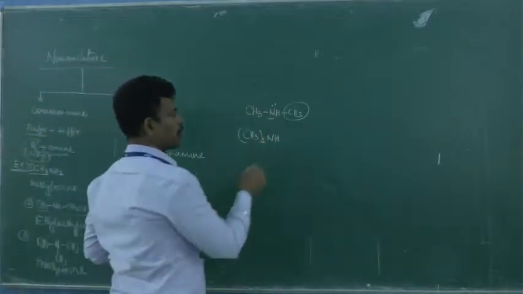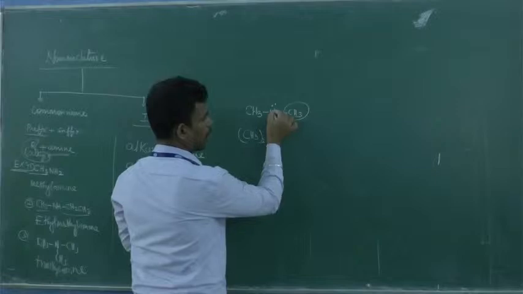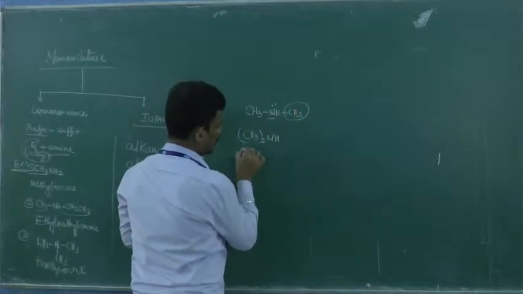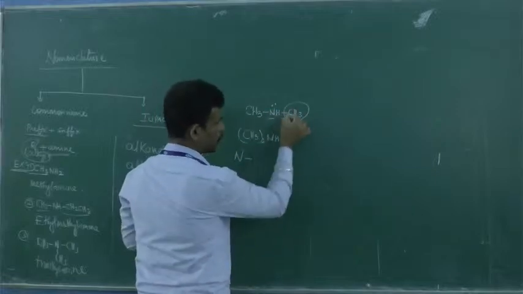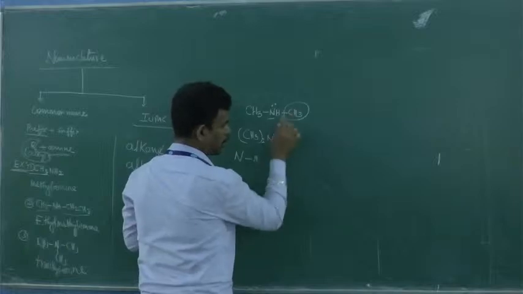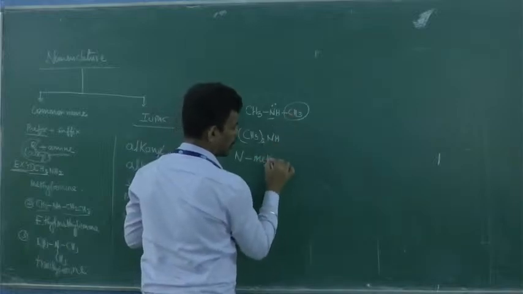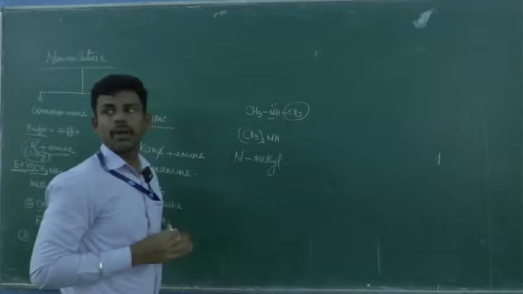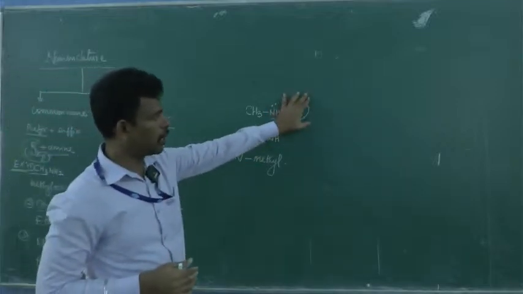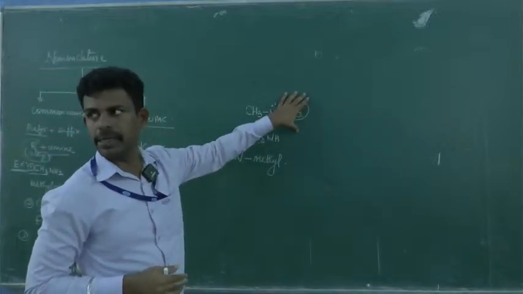So always you have to name the N group substituent, N in italic. Look at what group is placed on the N: N-methyl. I'm just talking about the group attached to the N. Is it clear? Yes or no?